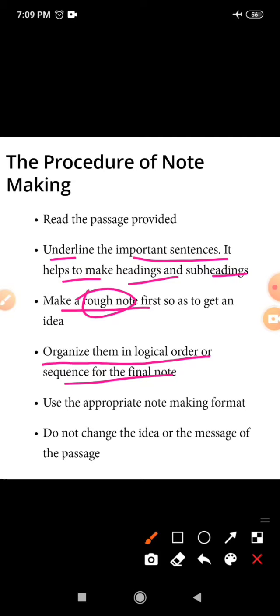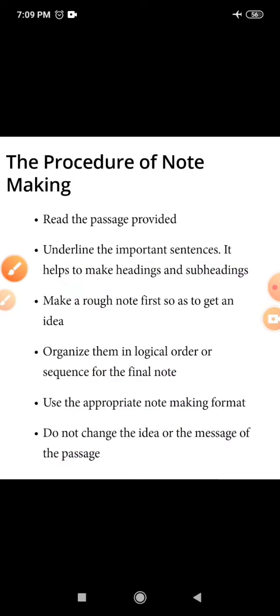Now use the appropriate note making format. There is a format. I'll discuss the format with you, but these are the various steps that are required while making a note. And finally, do not change the idea or the message of the passage. This should never be changed. Now, before I proceed, let me tell you that note making will be an 8 marks question.